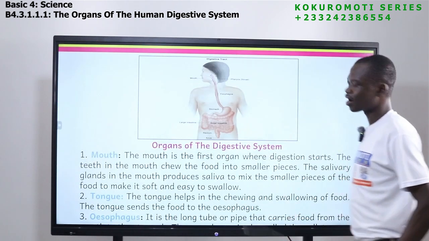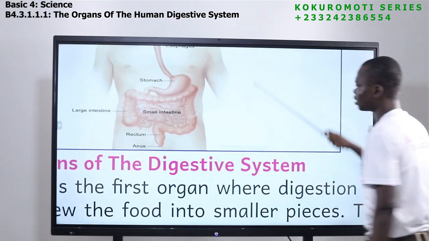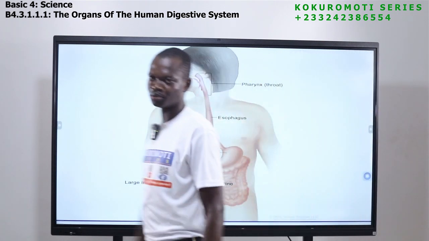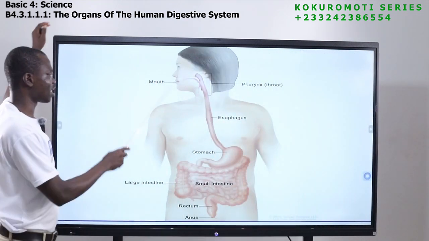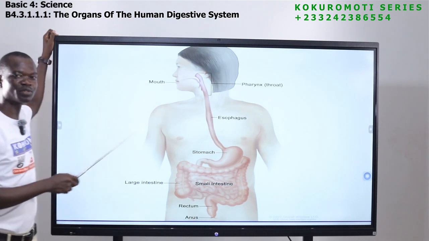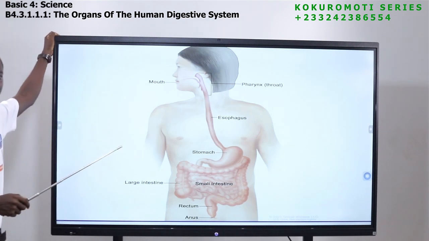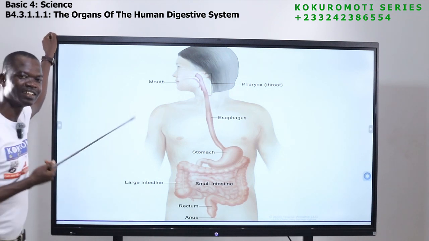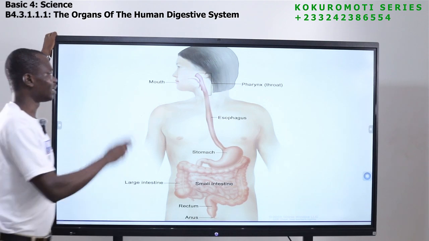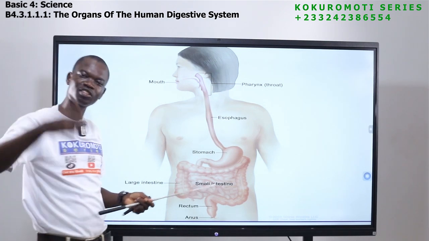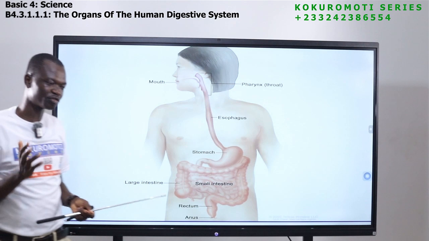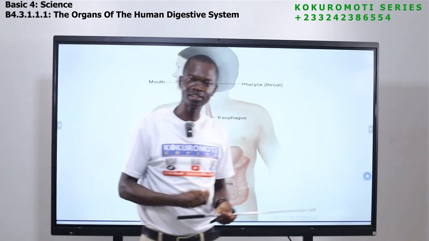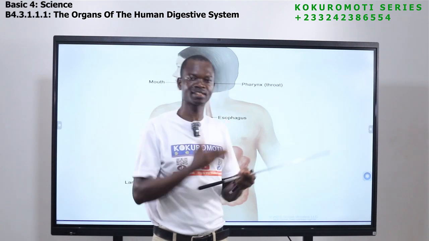Now we have a picture of how the digestive system looks like. Look at it well. So digestion starts from the mouth. Inside the mouth, we have the teeth, we have the tongue. So what do you think the teeth is used for? The teeth, it breaks the food down. And then the tongue too will be turning the food, pushing the food to the right place where the teeth will get it right and break it.